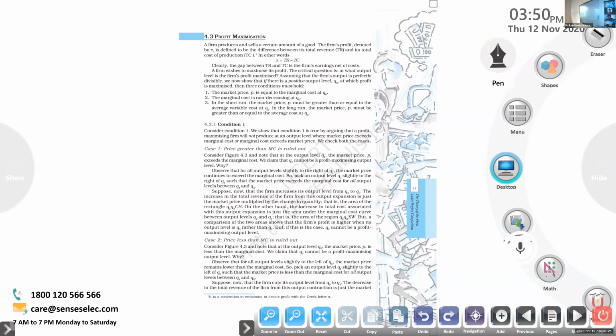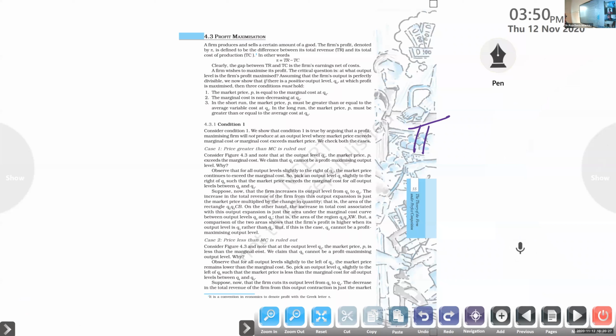The firm's profit is denoted by the Greek letter pi. We use the Greek letter pi to denote the profit of the firm. You don't want to keep the value 3.14 or something like that, so no mathematical connection. Afterwards I will tell what I want to do with this. So we will denote the profit of the firm by the Greek letter pi.